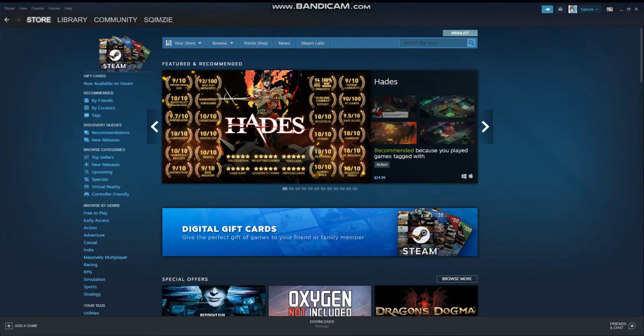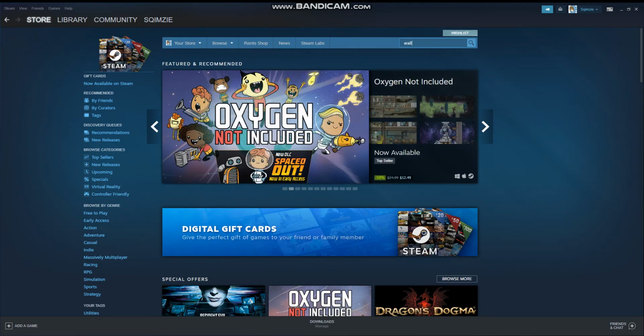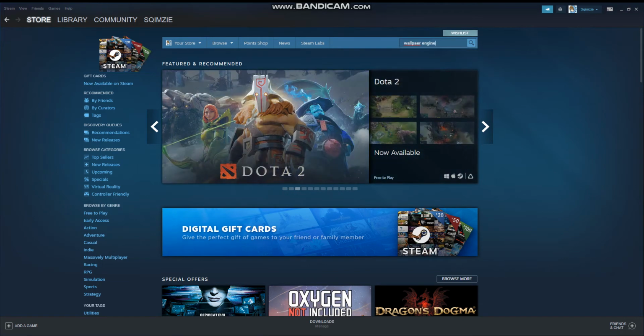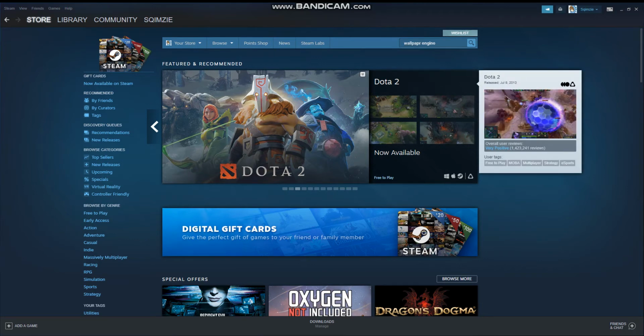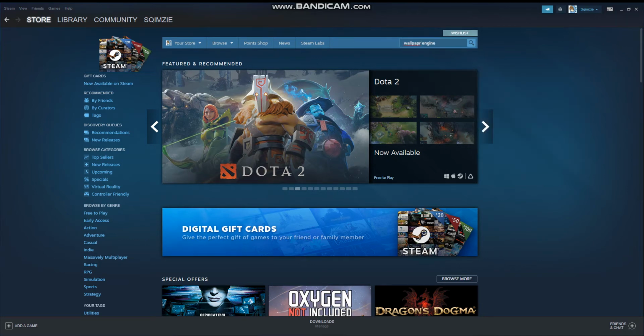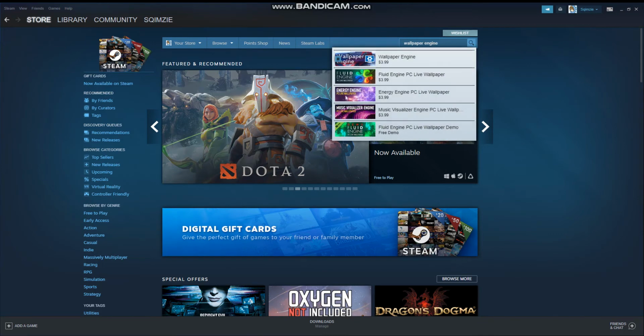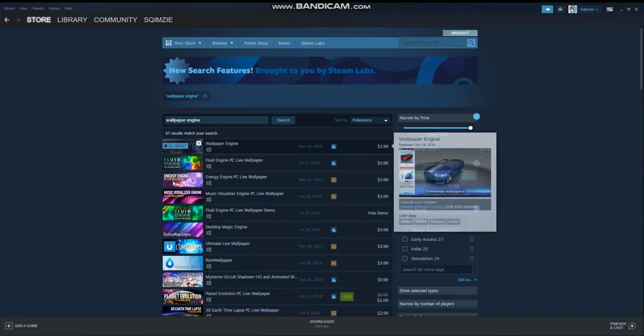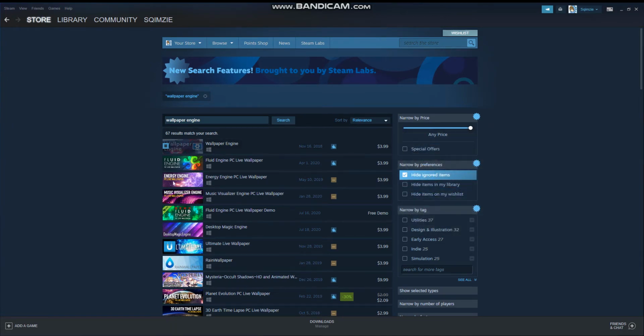Then in the Search Your Store option, you type in Wallpaper Engine. Wow, I spelled wallpaper wrong. Wallpaper Engine. And it should pop up right here, Wallpaper Engine. As I said, it costs $4, but it's very worth it. You get millions and millions of moving wallpapers.